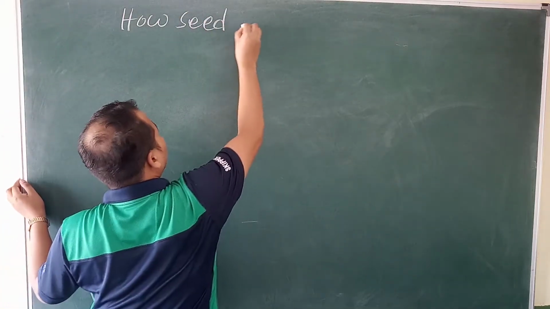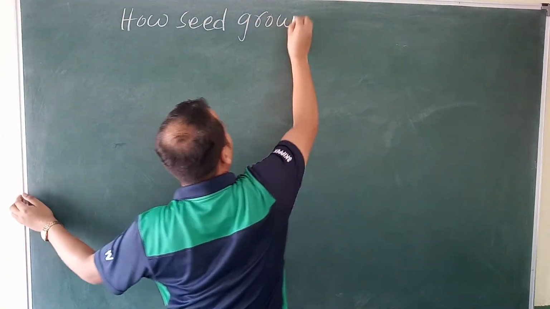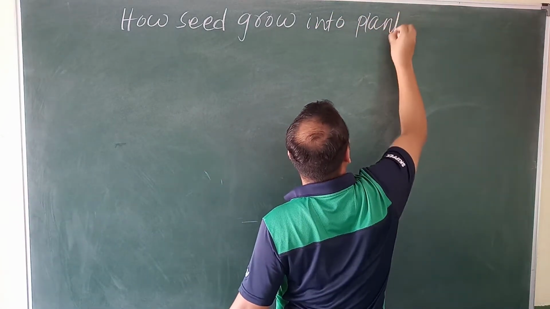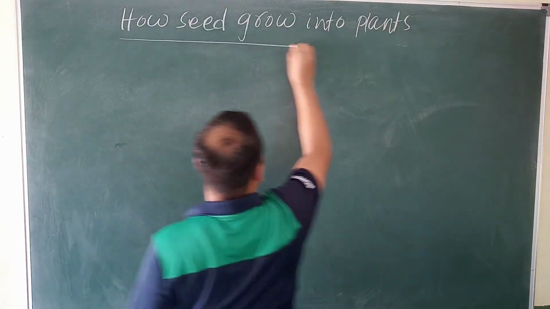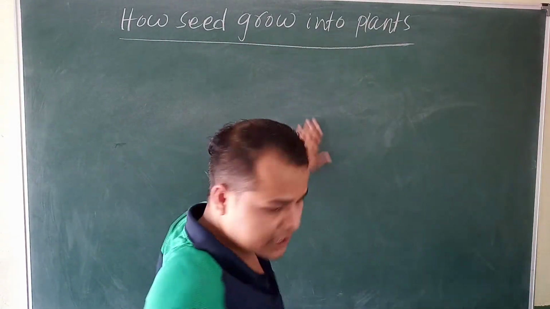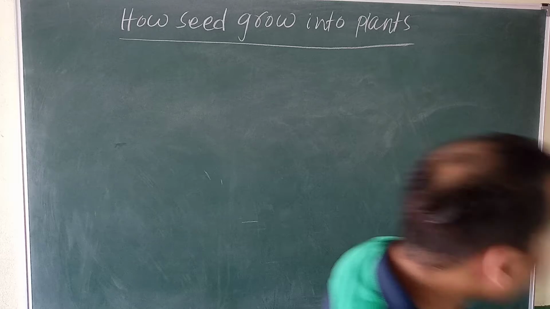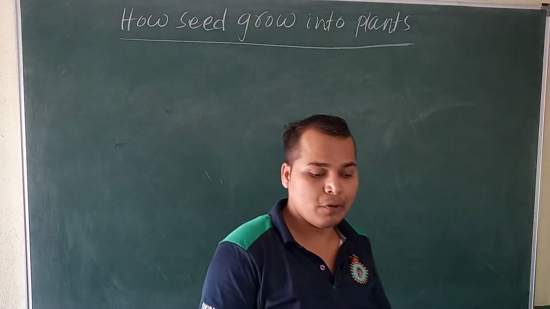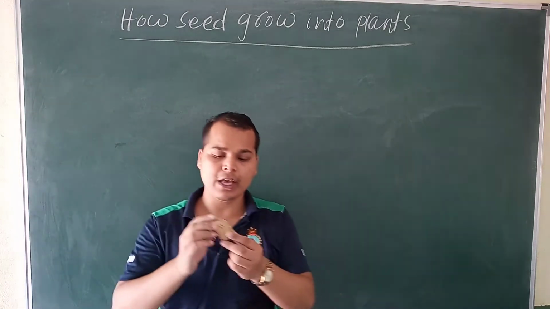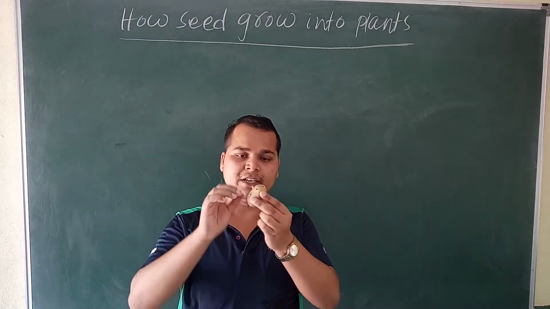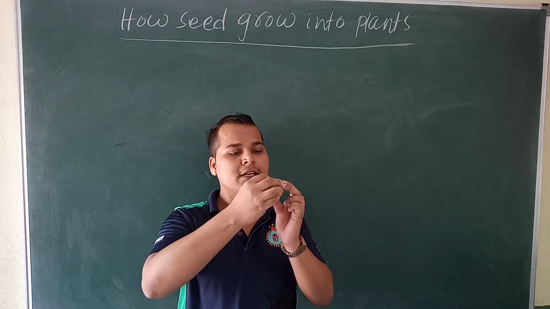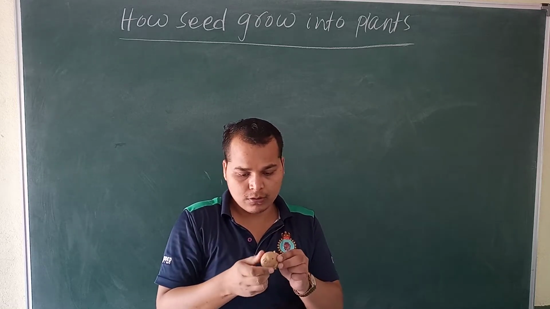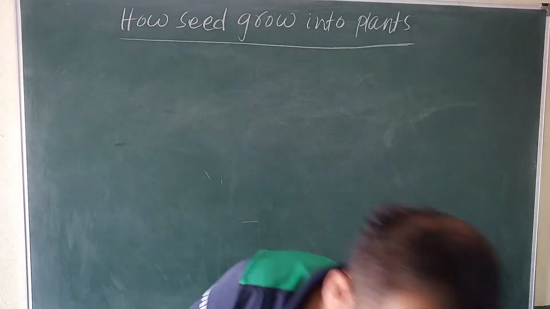So how does a seed grow into a plant? Think, this is a potato seed. From the potato seed, a plant will arise.